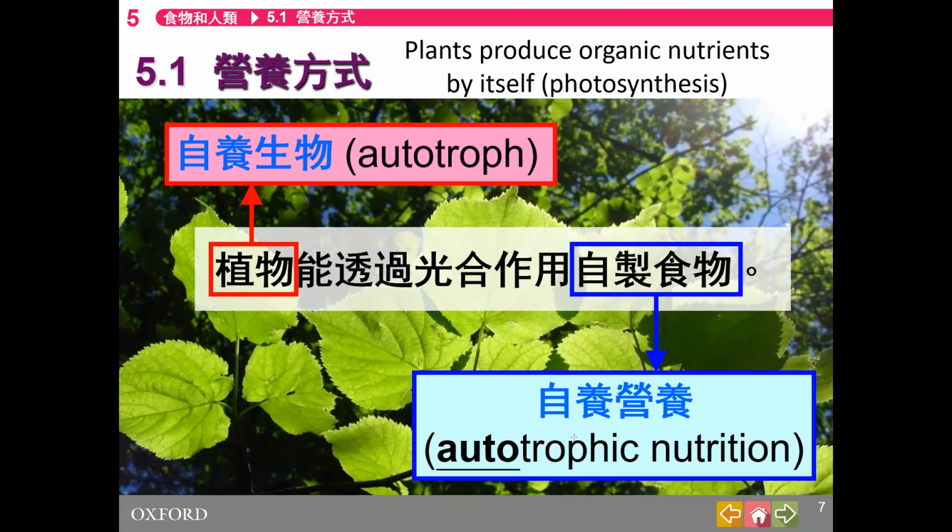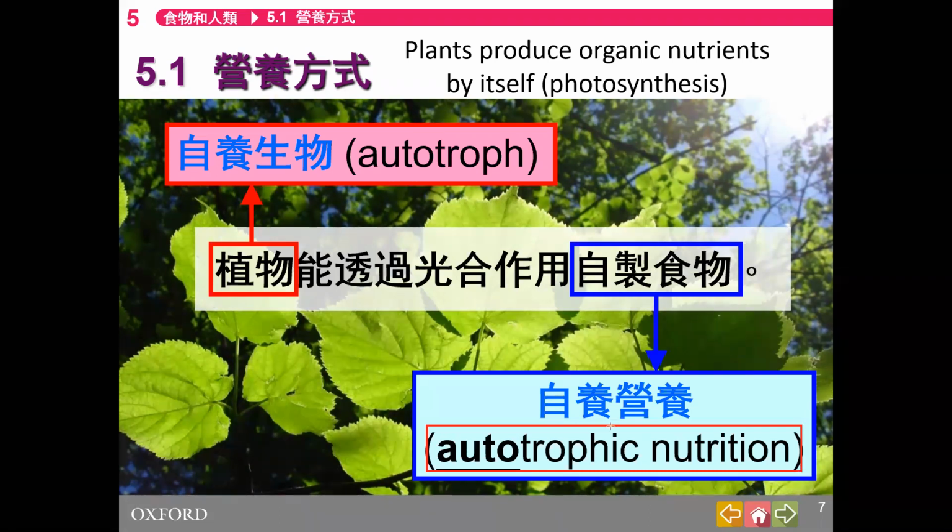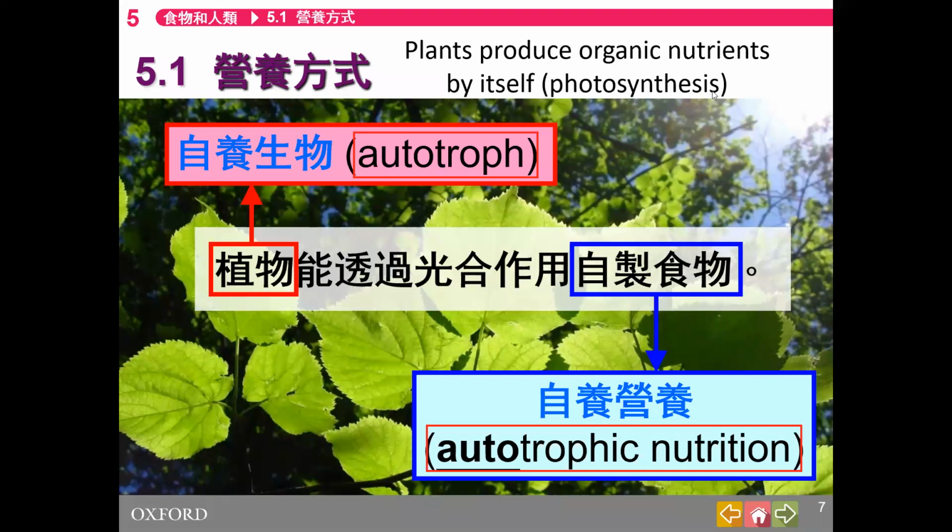This kind of nutrition mode, we call autotrophic nutrition. And for plants, this kind of living things, we call them autotroph. The word auto, A-U-T-O, means by itself.